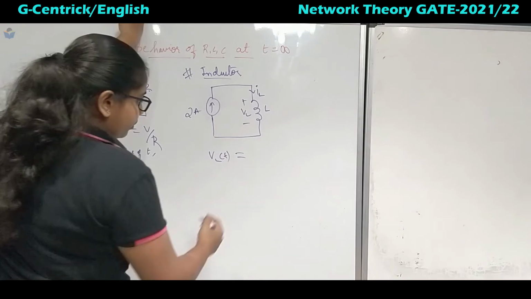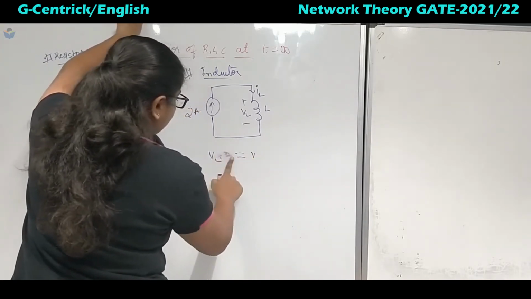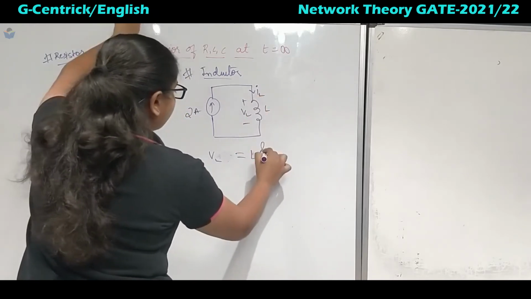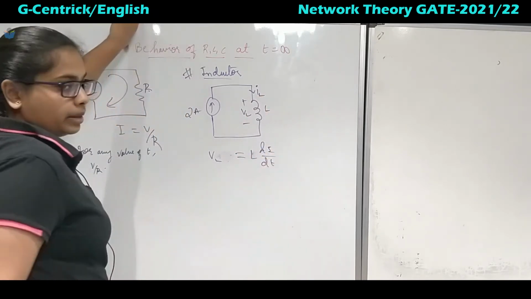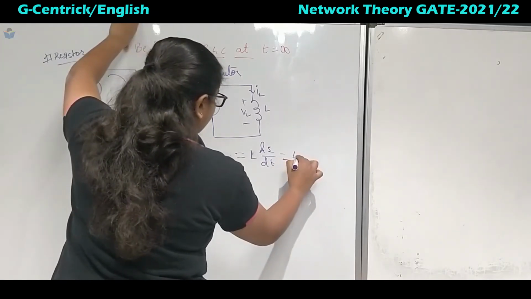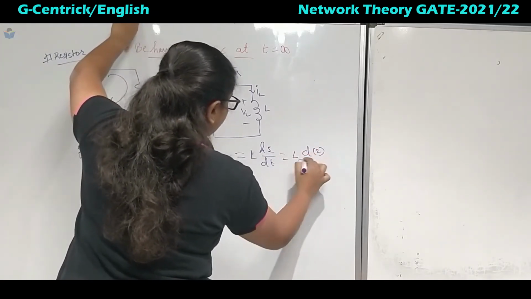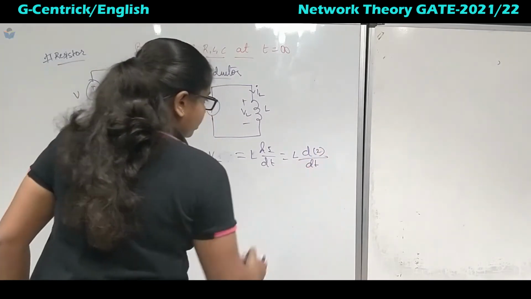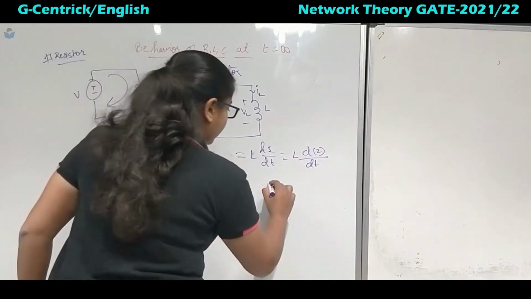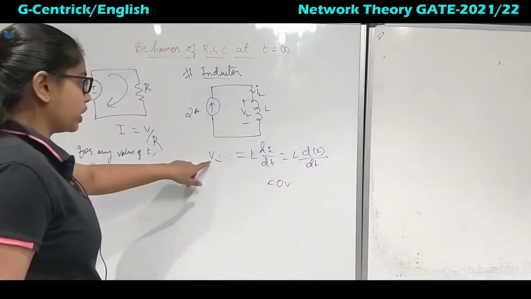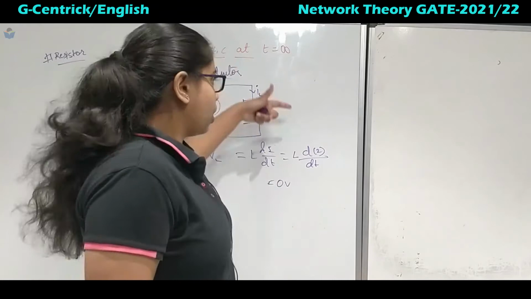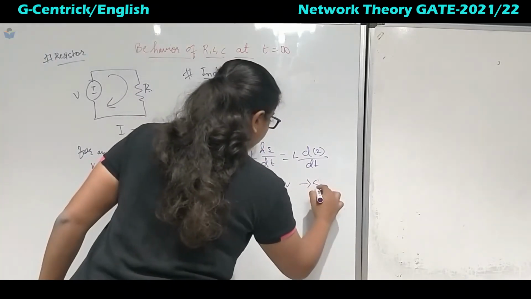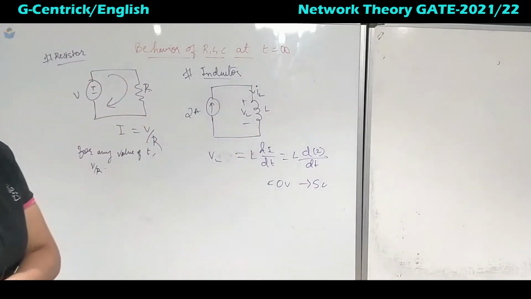For VL, not a function of t because it's a DC signal, what is the formula? Voltage across the inductor is L di by dt. Now if I give L and this DC value, that is 2, then differentiation of a constant, what will you get? You will get 0 volts. So when VL is equal to 0 volt, how does it behave? It is the condition for a short circuit, right?